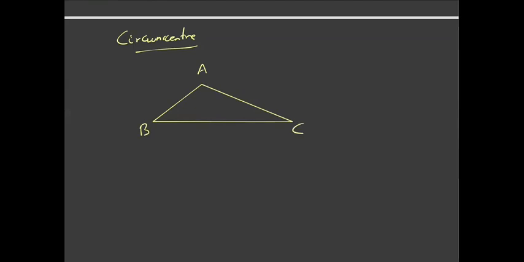Let us just discuss what the circumcenter is. In a triangle ABC, if I draw the perpendicular bisector of BC, perpendicular bisector means it passes through the midpoint and is perpendicular to BC. Similarly, the perpendicular bisector of AC and the perpendicular bisector of AB. These three perpendicular bisectors will be concurrent, and the point of concurrence is known as the circumcenter.